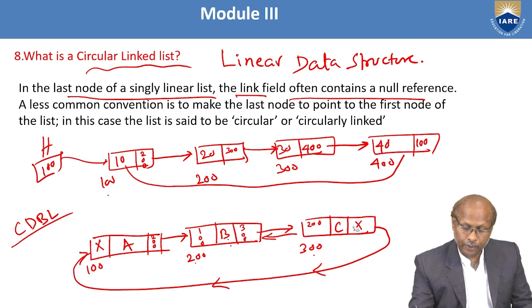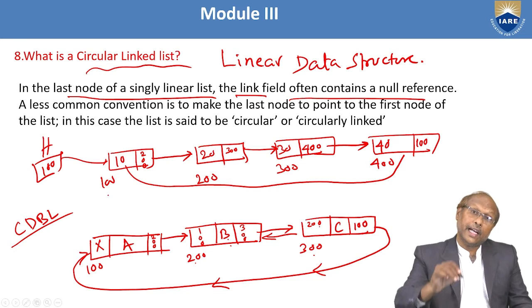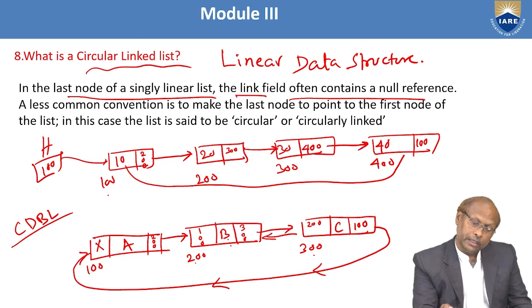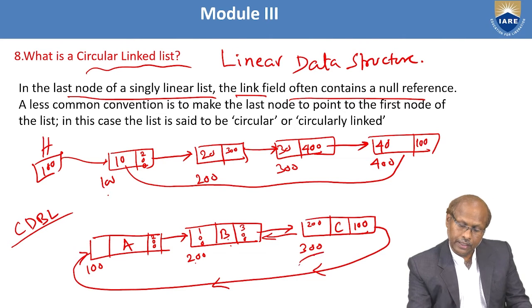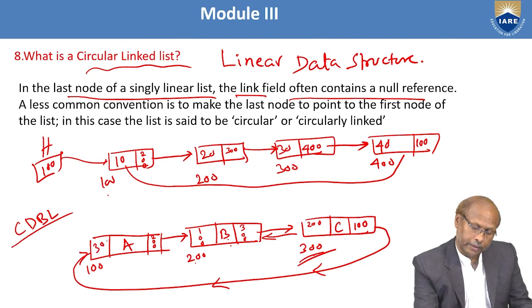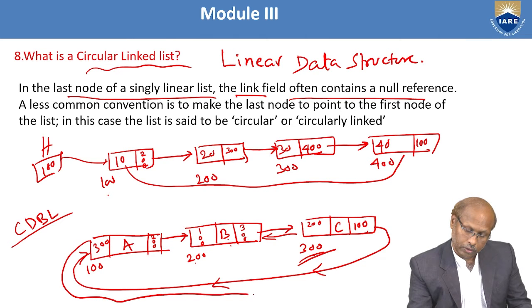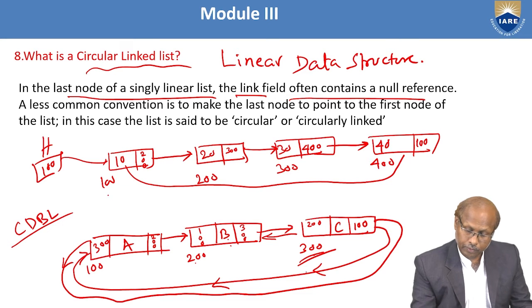So instead of null, you have to write here 100. That indicates that the last node's right part is pointing to the first node. Similarly, the first node's left should hold this address. How much? 300. So this should be holding 300. So this is pointing here.